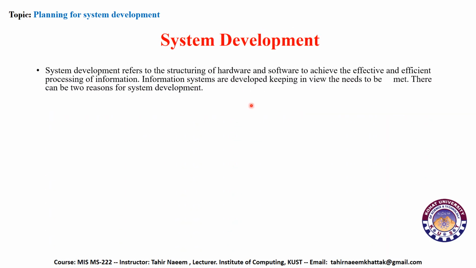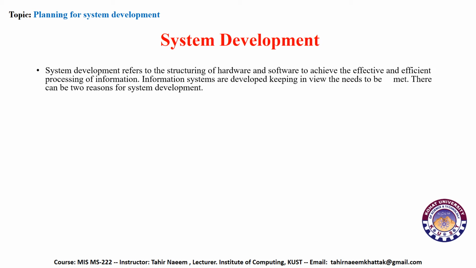System development. System development refers to the structuring of hardware and software to achieve effective and efficient processing of information. Information systems are developed keeping in view the needs to be met. There can be two reasons for system development. Whenever you want to develop a system, you have to structure the hardware and software needed so that your requirements can be met.